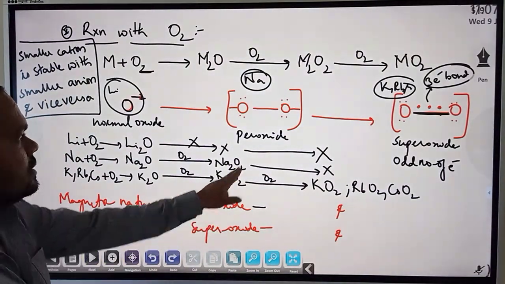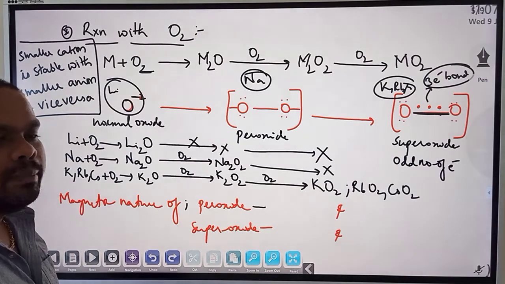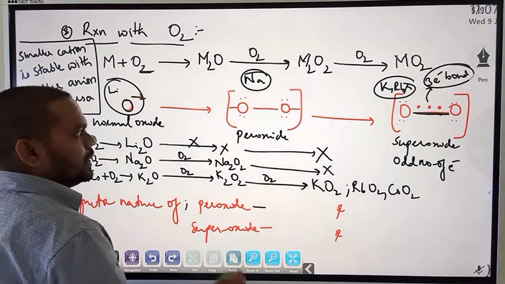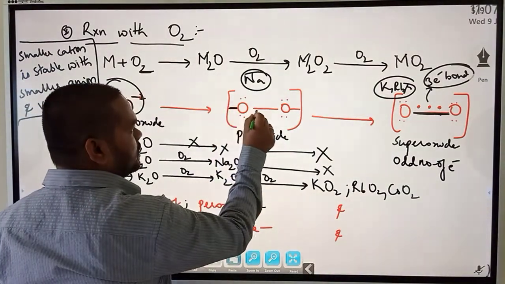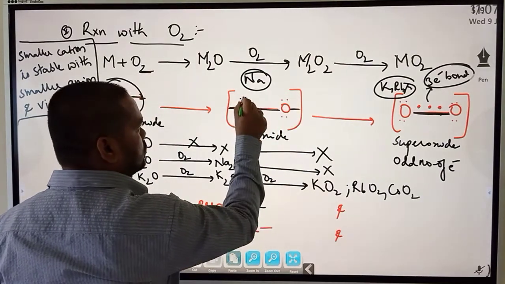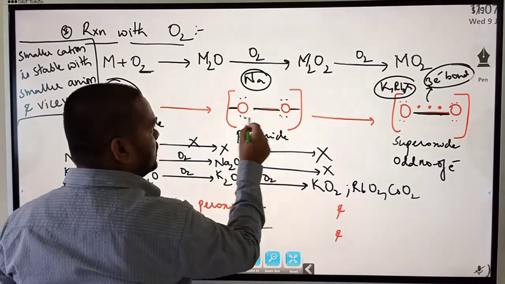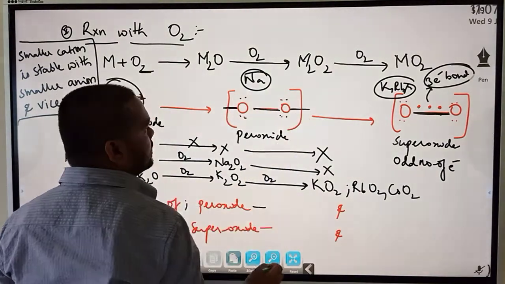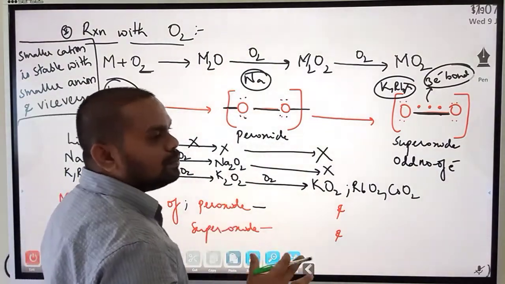Does peroxide contain any unpaired electrons? No, they are all paired. See, this is a paired one, this is a paired one, this paired one, and this is also paired. In fact, this one is bonded, this one should be bonded. So here there is no unpaired electron.